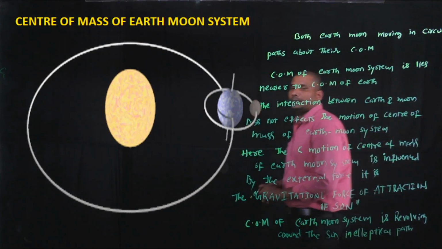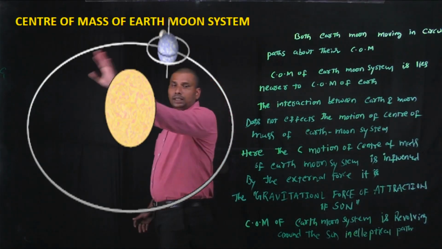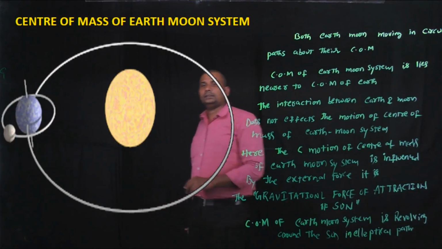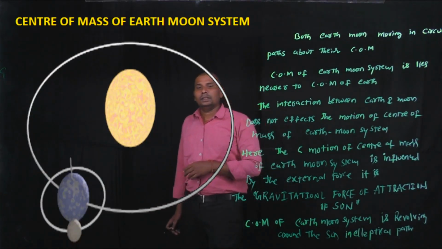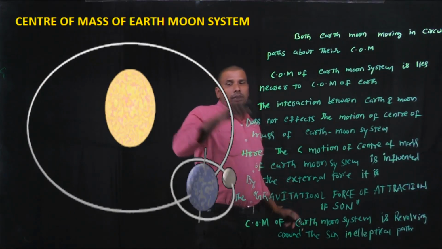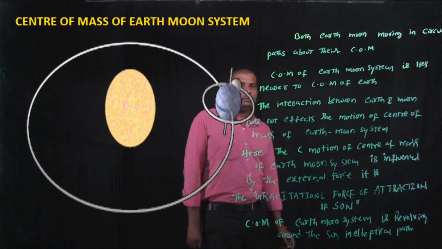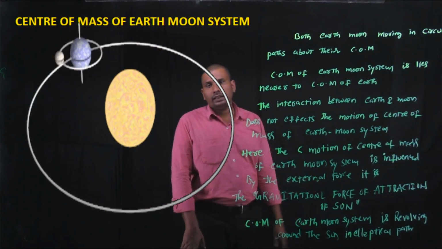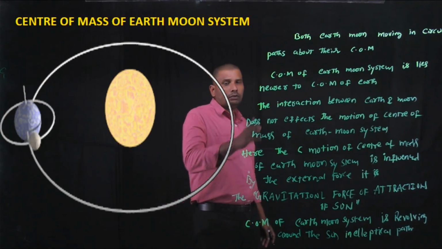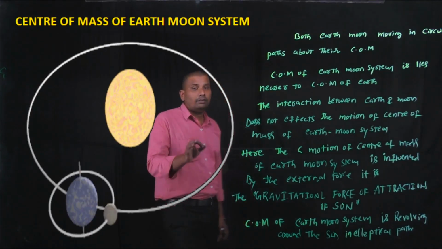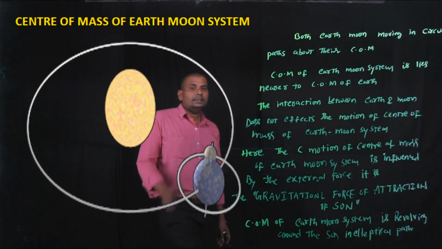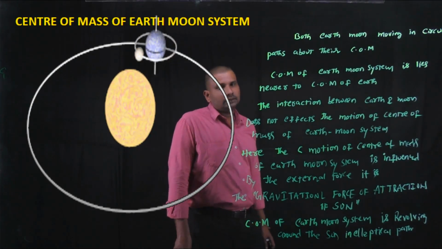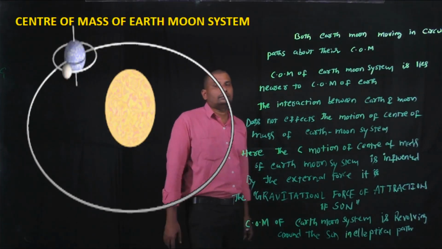Okay, simply here all the planets are revolving around the Sun. In those, Earth is one of the planets. For the Earth, Moon is its co-planet. Okay, compared to the Moon, Earth is a huge object. Due to this, the center of mass is a point which lies nearer to the heavier object. Here also, the center of mass lies nearer to the center of mass of the Earth.